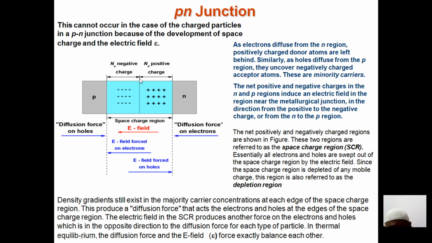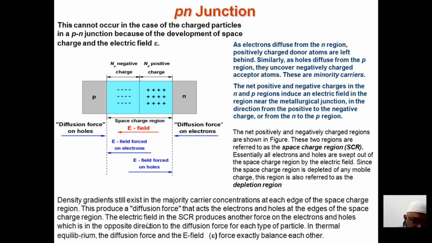Now this region is known as the depletion region, the region in which the majority charge carriers are depleted. Depleted means they are not supposed to move from that particular position. They are staying in a stagnant position. So this particular region is known as the depletion region. The depletion region is also referred to as the space charge region, the region of net positive and negative charge ions where the majority charge carriers are depleted.